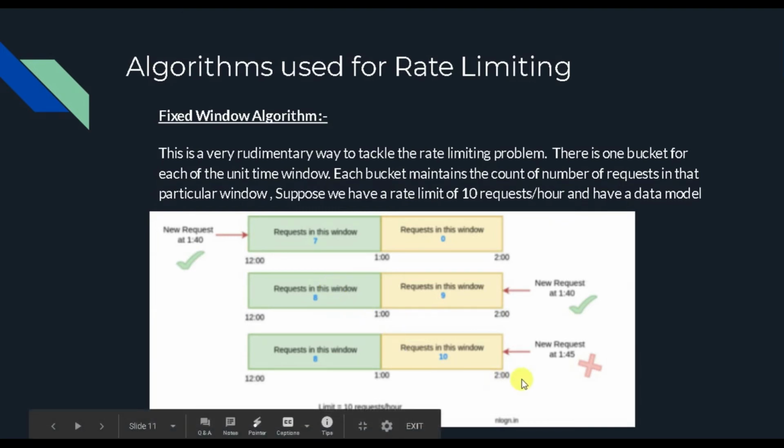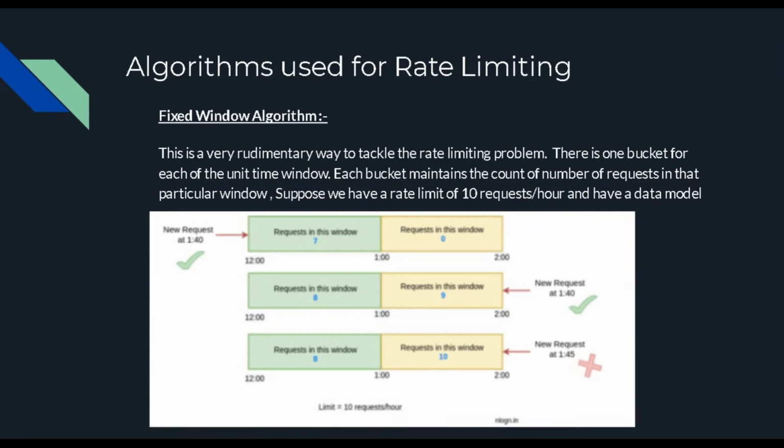Then a new request comes at 1:45, and the counter was already at 8, so we are not going to accept it.